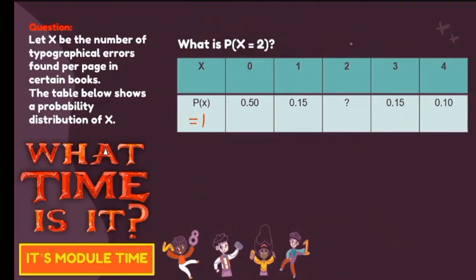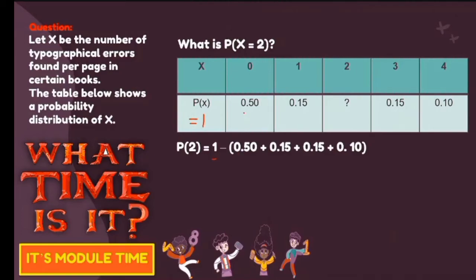Since the question is, what is the value of this given if x is equal to 2? So, meaning to say, yung nasa baba ng 2 yung hinahanap natin. So, for this part, in order for us to answer this given, di ba, as I said, sabi ko nga kanina, itong part na to, di ba, ito na yung maximum total natin for the probability of all situation.